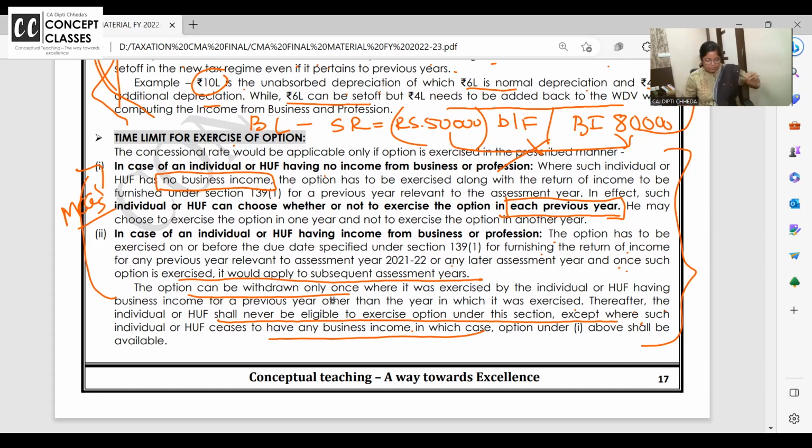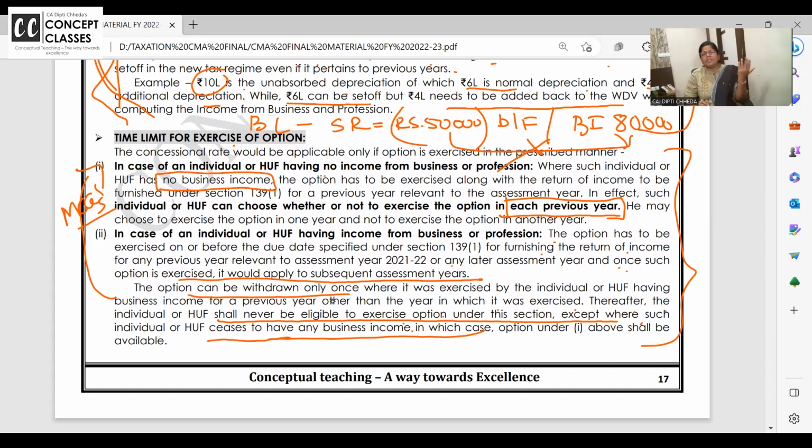Ma'am, in the last point, when you said the individual ceases to have any business income and he can choose every year to alternate between old and new. Adding to that point, suppose he stopped his business income and has gone to the old regime. Again, he started to have business income. So can he have one more withdrawal for that, or does he have to go back to the new regime itself? Not allowed. Once you have business income, you have to opt in and continue. If you opt out, he cannot opt in ever again if he is having the business income.